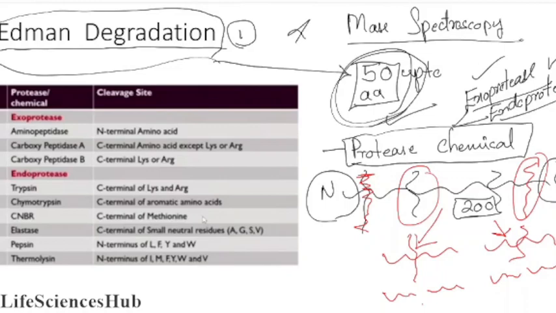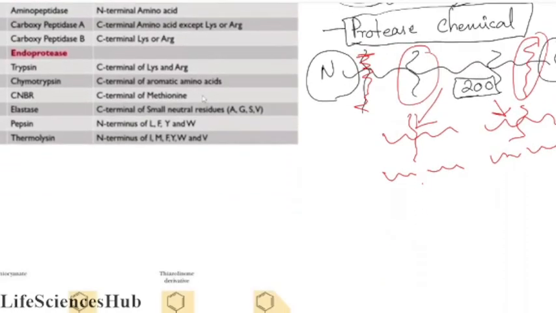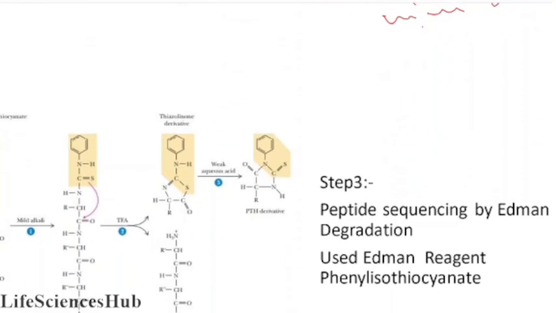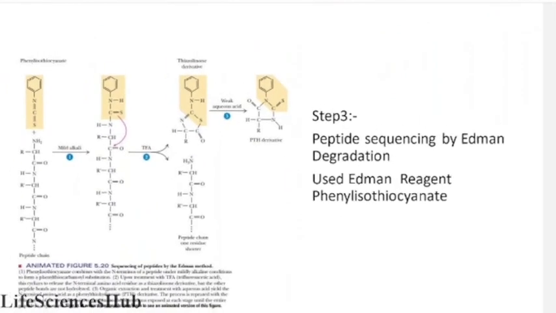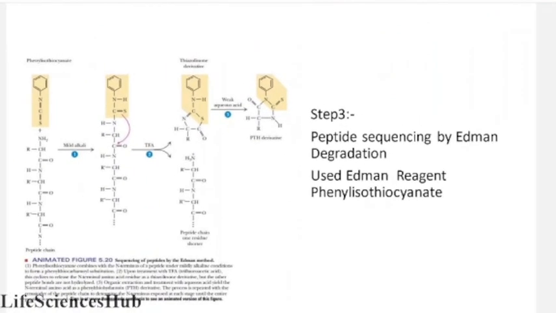So now we have come to the sequencing. For the sequencing we are using the Edman degradation method.